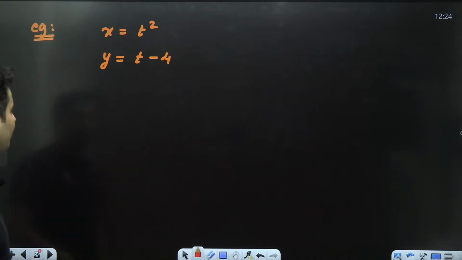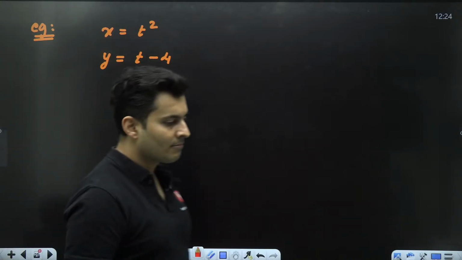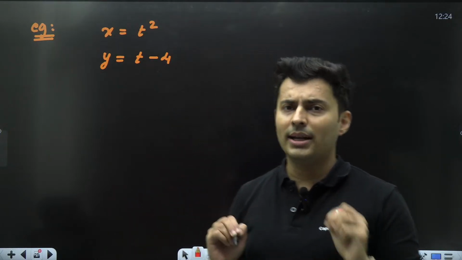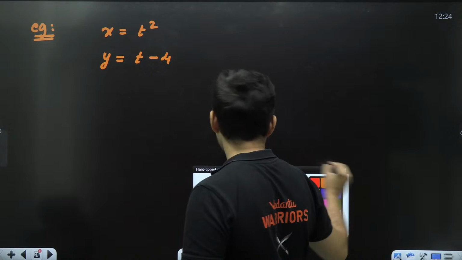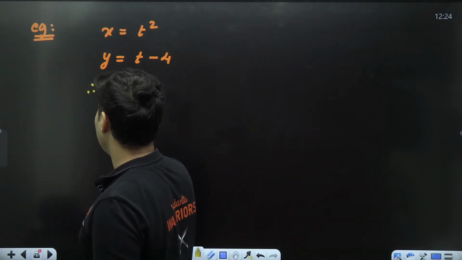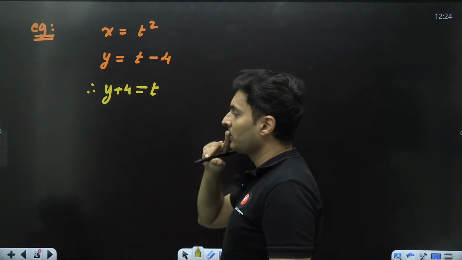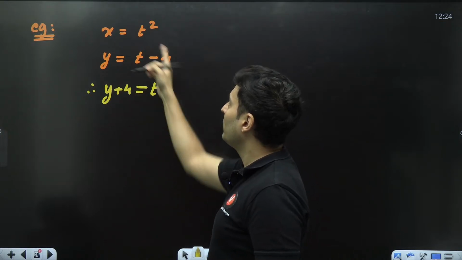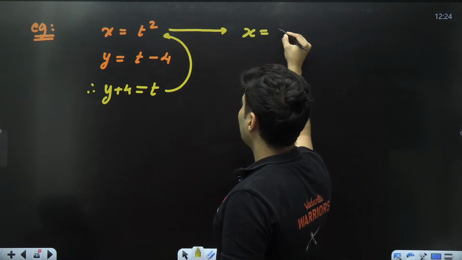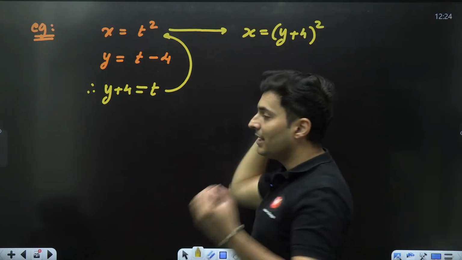How? Let's see. Let's take this example. X is t square, y is equal to t minus 4. X and y are there, time is also there. I want to get rid of time. How do I get rid of time? There are multiple ways. Just look at this. T minus 4 is there, right? So how about shifting 4 on this side? So it will become y plus 4 is equal to t. Oh, I got an idea now. Time is y plus 4. So why not use that over here? So what do I get? X is equal to, instead of time, you put y plus 4, the whole square. That's it. That is the answer.